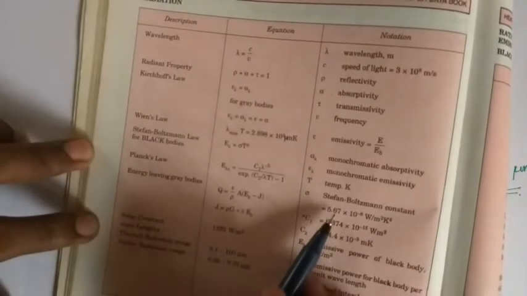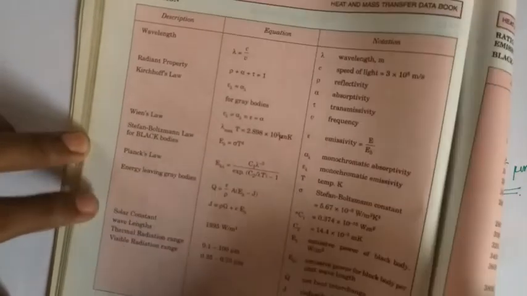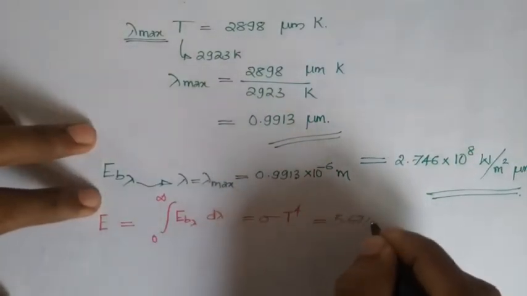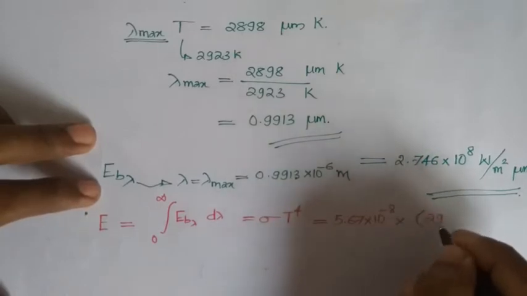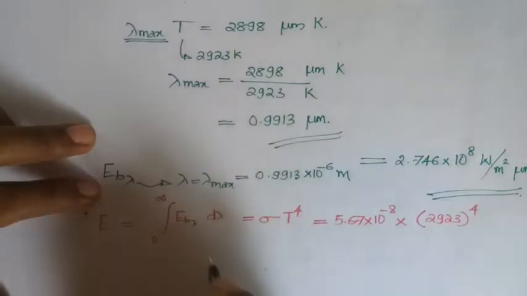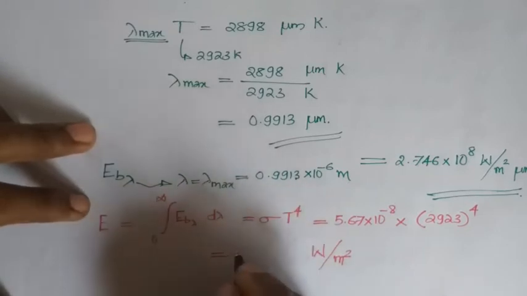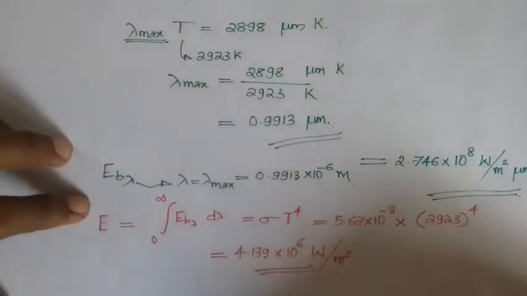The value of sigma is given as 5.67 into 10 raised to minus 8, and here also the units are watts per meter square Kelvin raised to 4. So I will be substituting: 5.67 into 10 raised to minus 8 into T raised to 4, which is 2923 the whole raised to 4, and you will get the value in units of watts per meter square. Here the value will be equal to 4.139 into 10 raised to 6 watts per meter square, which is the total emissive power for this black body.